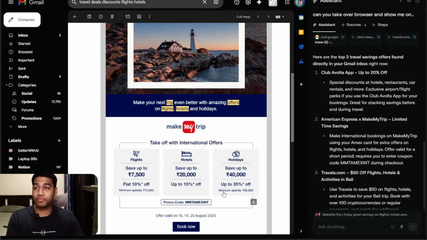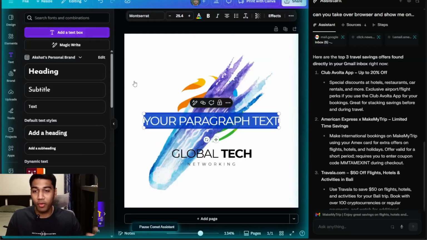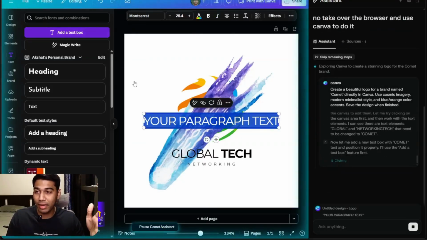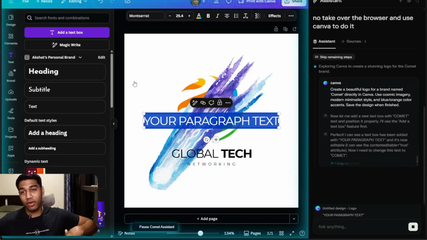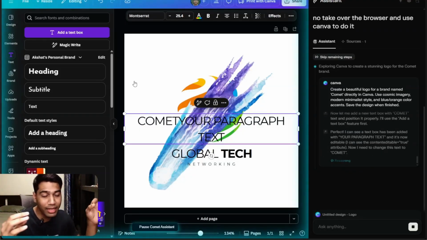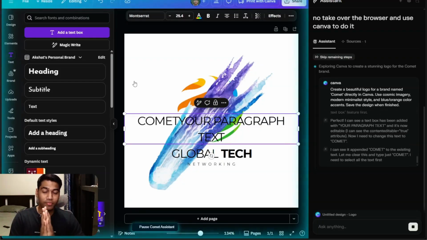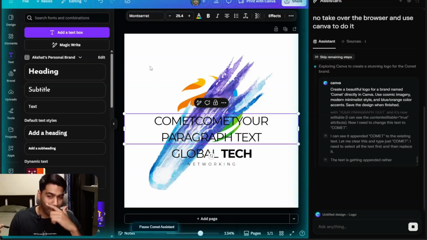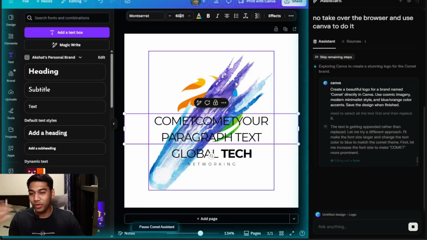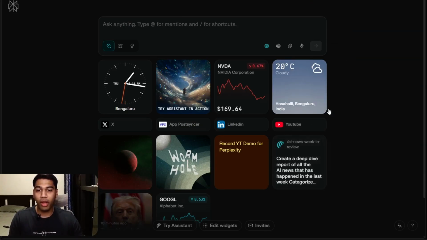But with that, okay, it tried to do something, it added this element. I have no idea what this element is, but it's still trying. And I'm pretty sure Comet will get to a point where it will be able to take your complete browser, understand everything, and do what it needs to do. So on that high note of this Comet browser's own creation, let me just show you one more last use case of this, and then we're off.